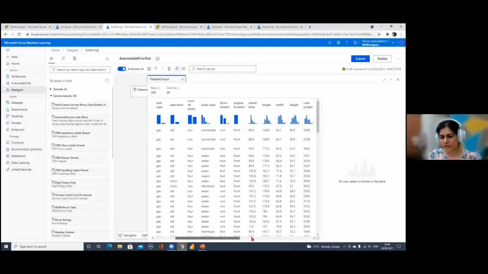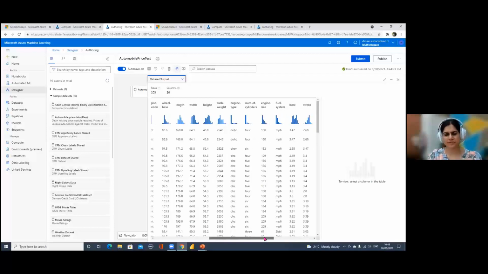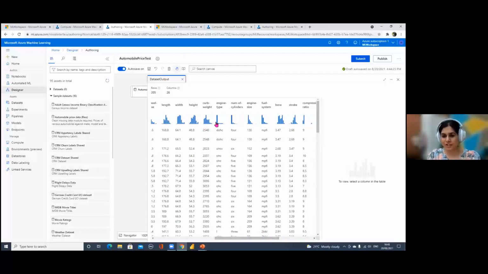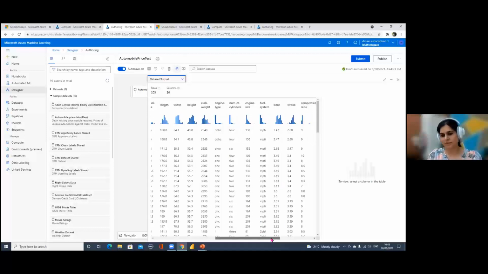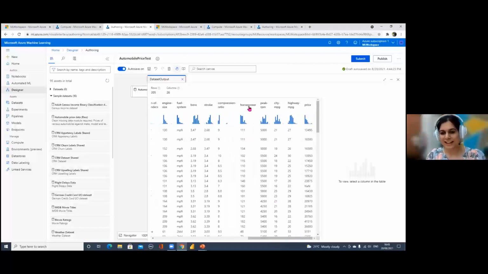And if you go further to the right, you have so many characteristics of a vehicle, like height, engine type, number of cylinders, fuel system, bore, stroke, everything. Some things are very detailed, like horsepower. Then in the end, you see something like price. This is what we are going to predict. So in data science terms, the price column becomes a label for us, okay?